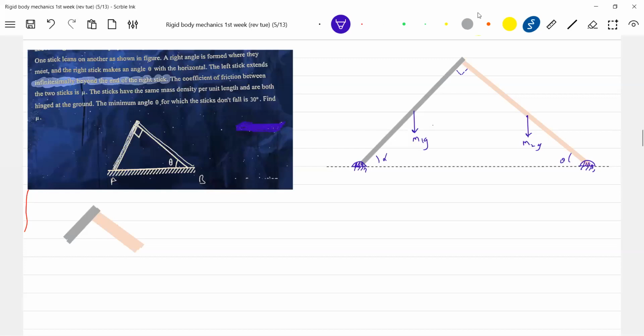How to get the direction of friction? There will be normal contact. By the right rod on the left rod will be like this.